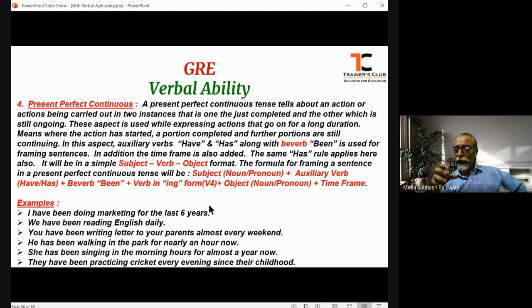So as I told you, this aspect is used when there is an action that is ongoing for a very long time, for a long duration.